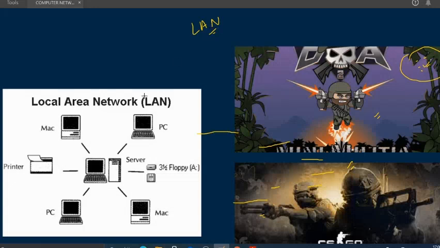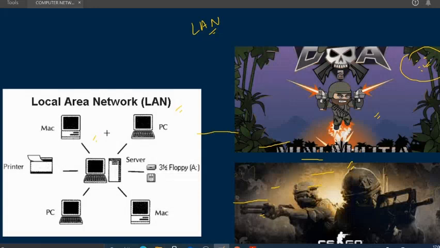Being somewhat formal, this diagram is showing how a LAN is working. These devices are connected by a server, and you can see this is connected by this, and then the printer is also connected. So this is the best example of how a LAN is working.